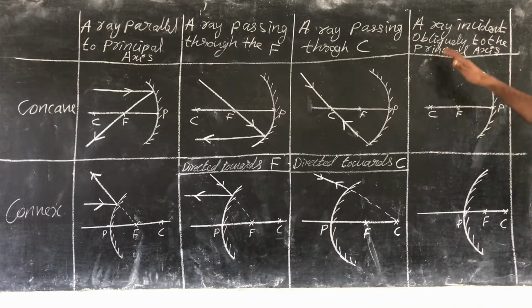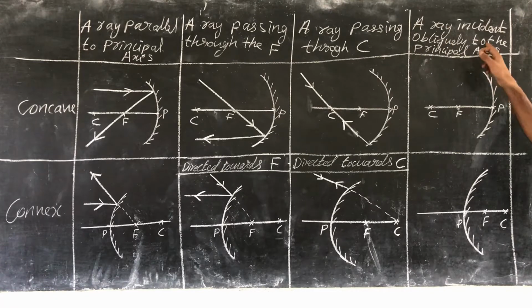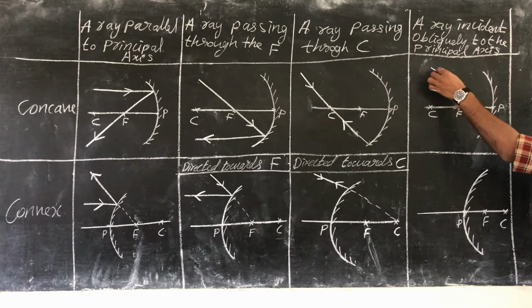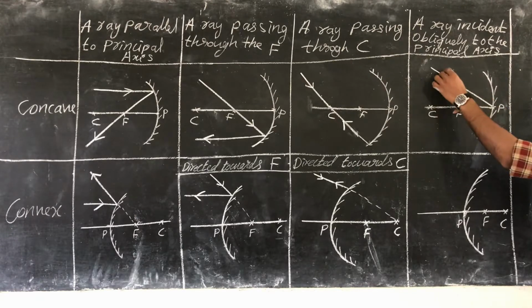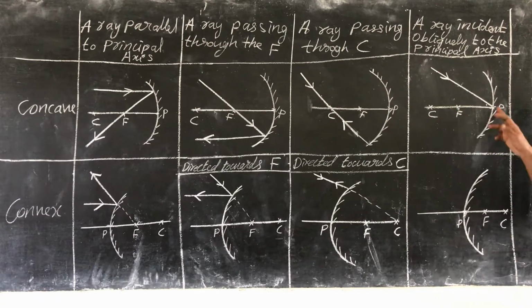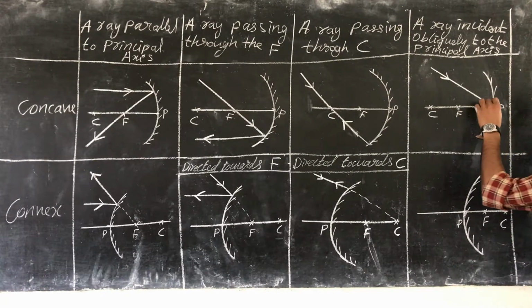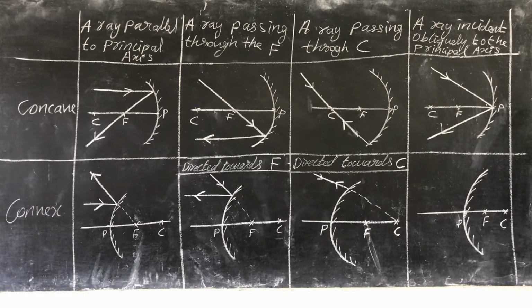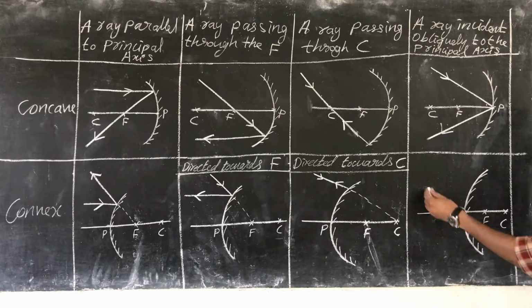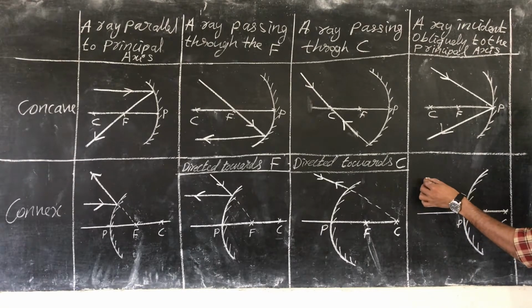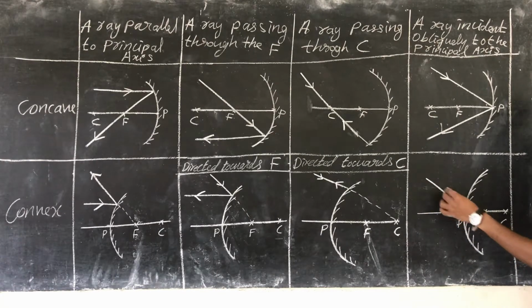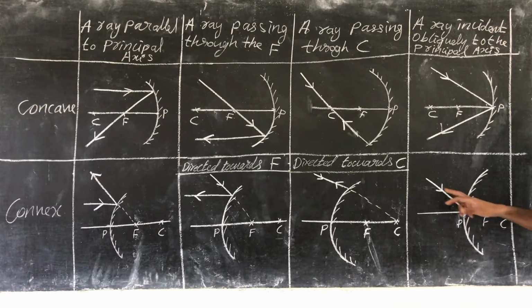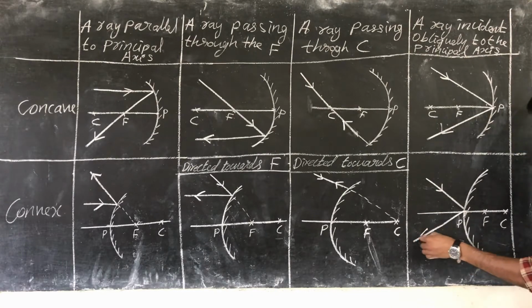And the last condition is a ray of light incident obliquely to the principal axis. It is directly incident on the point P, obliquely to the principal axis. It gets reflected back along this path. Similarly, for a convex mirror also, if a ray of light is incident obliquely to the principal axis, it gets reflected back.